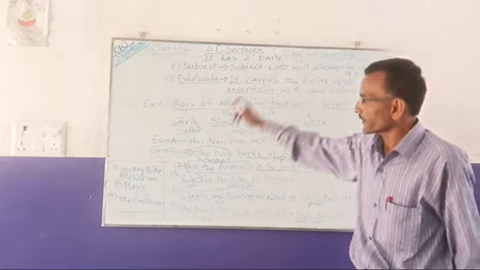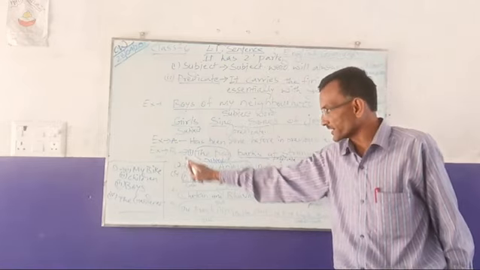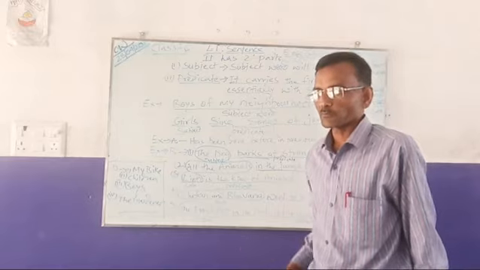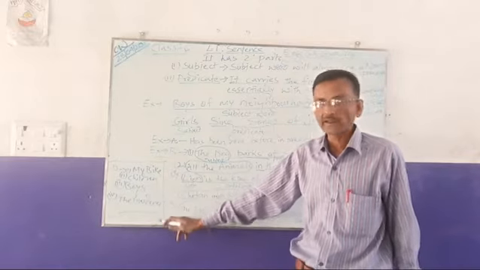So after exercise A previously, B is done here. C is very simple for you to do. You have to make sentences. And D part is here.